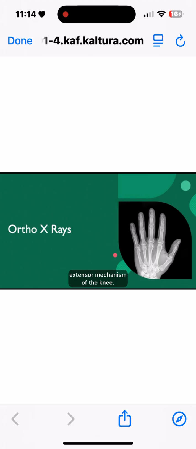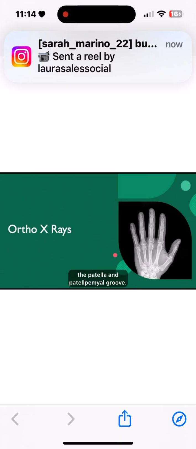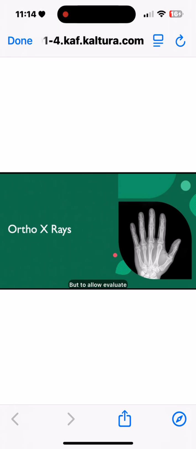The sunrise view looks down on the patella and patellofemoral groove. Some patients have bipartite and tripartite patella. That's a chronic issue, so no treatment if asymptomatic. Assess if they don't have any pain, you may not need it. But to evaluate the patellofemoral joint and to see patellar instability, you want to get the sunrise view. An occult tibial fracture may need other imaging. For tibial plateau fractures, you can compare x-rays, MRI, and CT to get the best images.